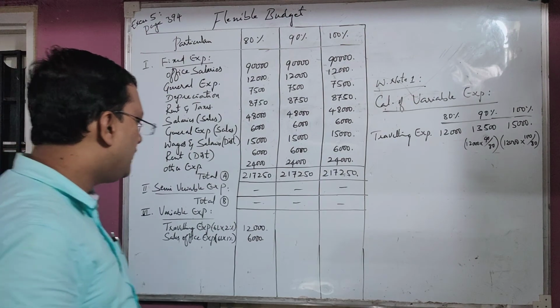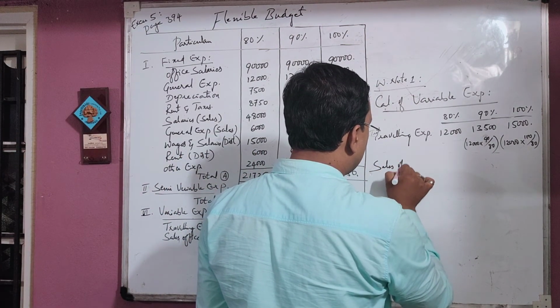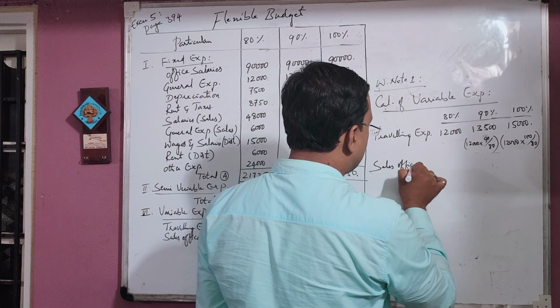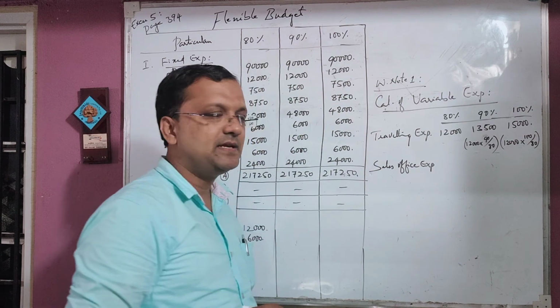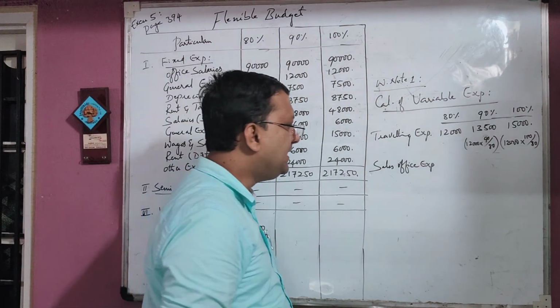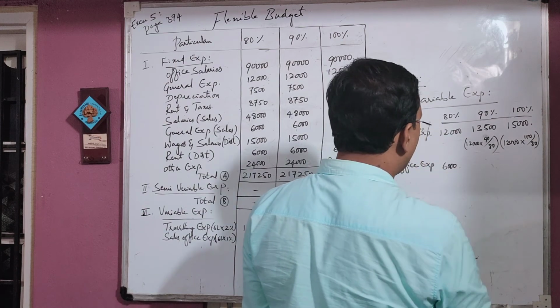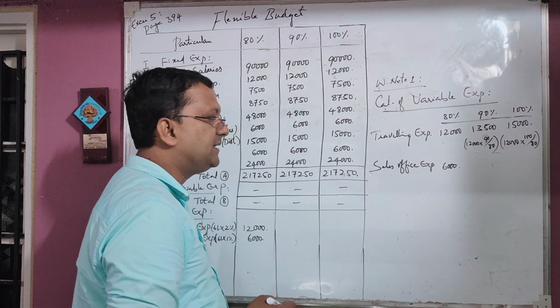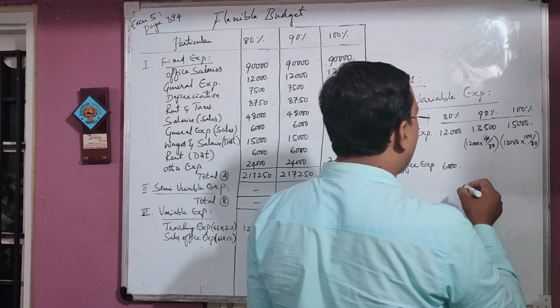Next, sales office expenses. Second one is sales office expenses. In sales office expenditure, they have been given 6,000 rupees. 6,000 rupees sales office expenses. Then this is for 80 percentage capacity. Calculate for 90 and 100 percentage.